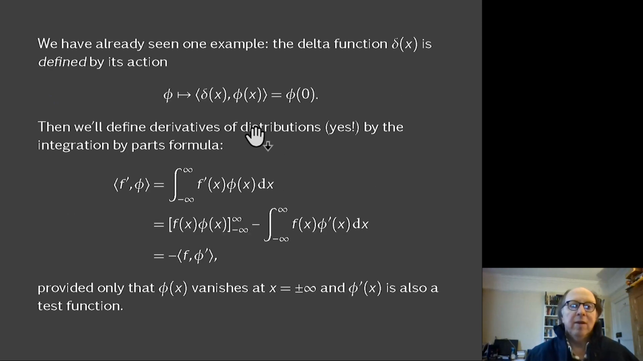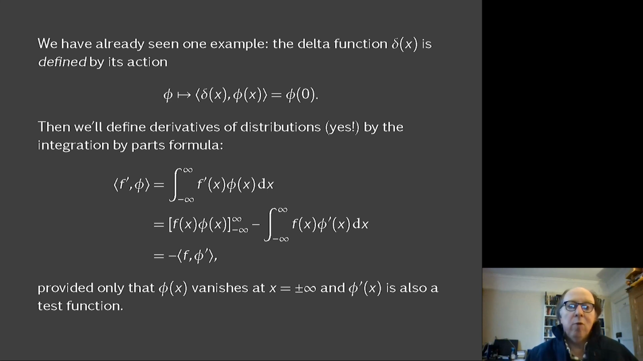And we've seen one example already. Phi maps to the action of delta on phi, which is phi of 0. So you start with the test function phi, you take the action of the delta function on it, and it just tells you phi at the origin. That's entirely consistent with the idea that the delta function was 0 everywhere except at the origin, and all of its mass was concentrated there. So the only piece of information about phi that could possibly survive is its value at the origin, and we define the delta function so that the action is exactly that value.